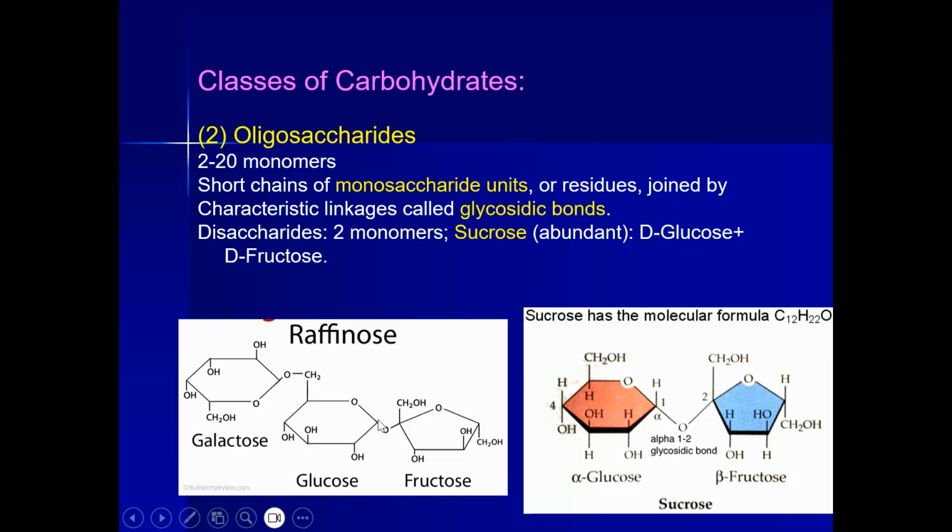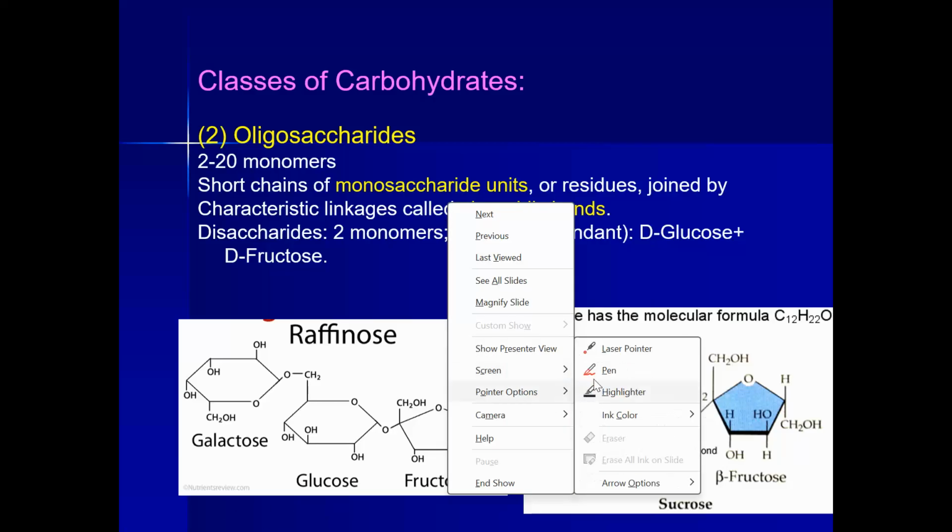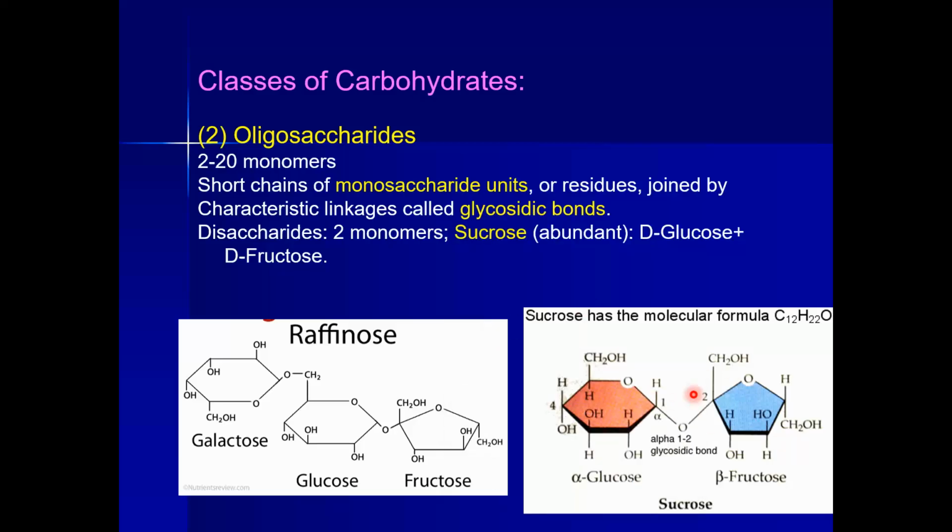This is a trisaccharide, so it has 3 monomeric carbohydrates. One is galactose, one is glucose, one is fructose, joined with each other via a glycosidic bond. So this is a glycosidic bond.